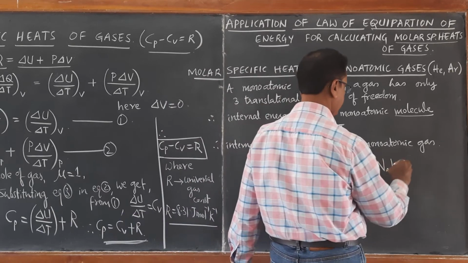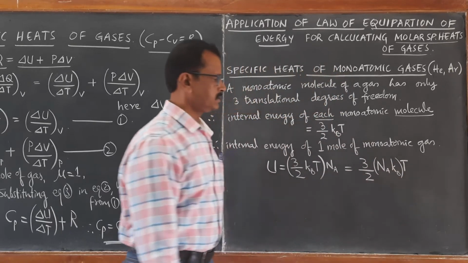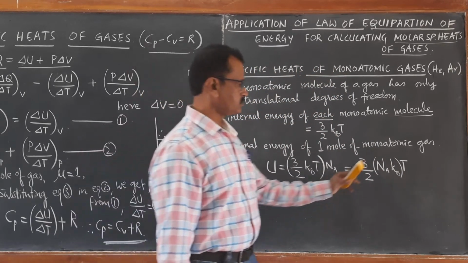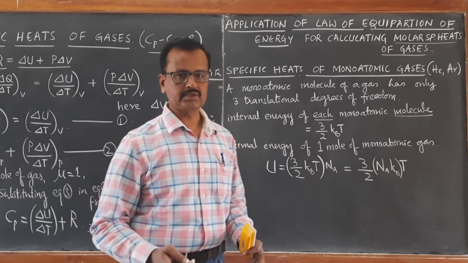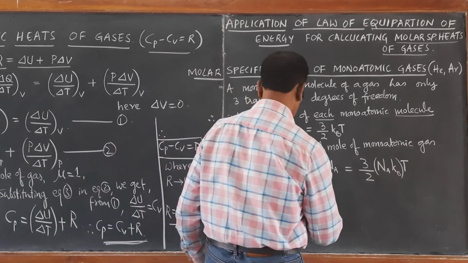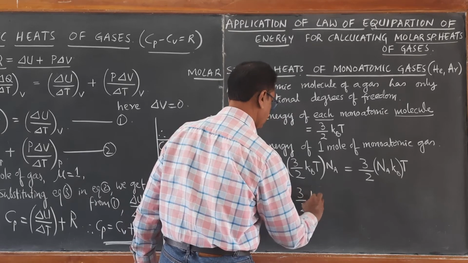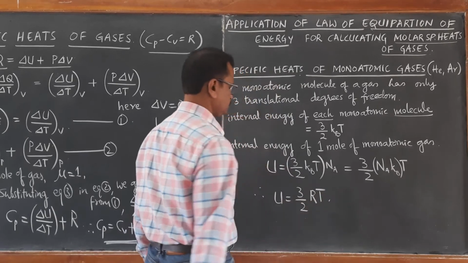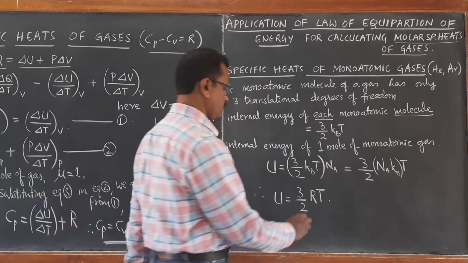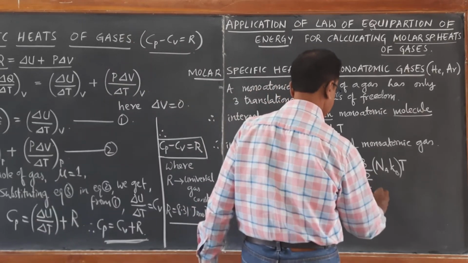We know from the previous discussion that the product Na kB gives us the gas constant R. Therefore, U becomes equal to 3 by 2 RT. This is important for us. This is for 1 mole of gas. Call this equation 1.